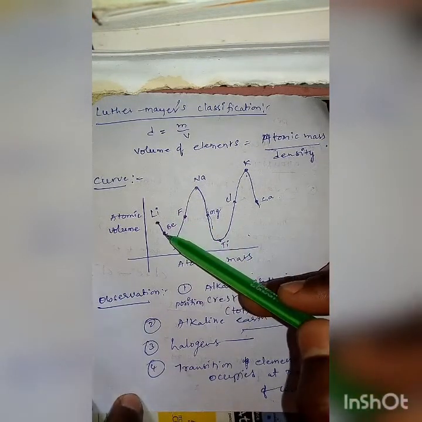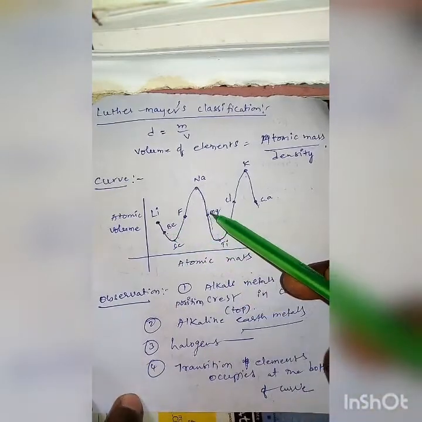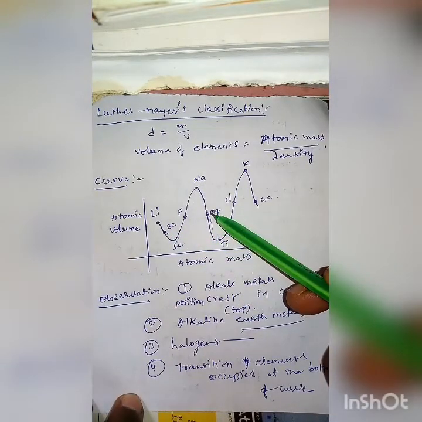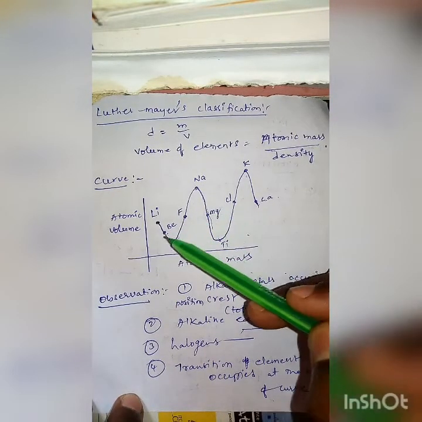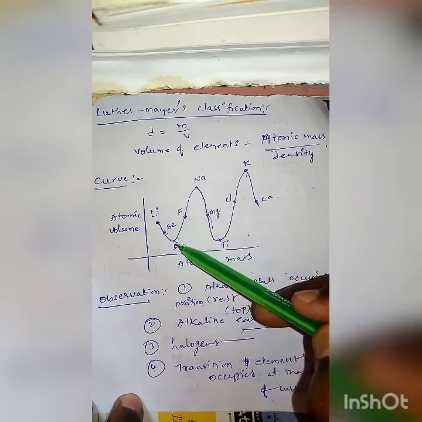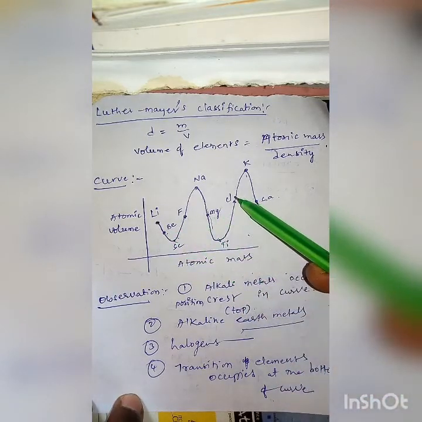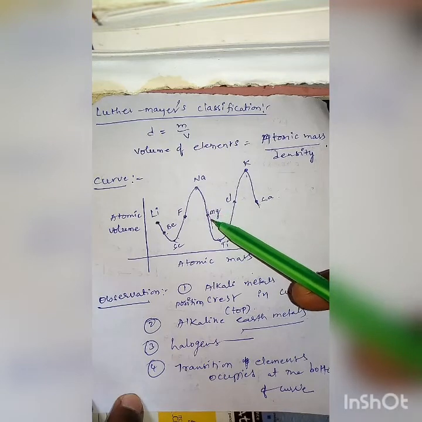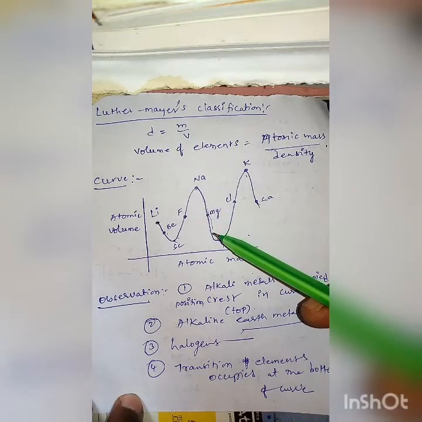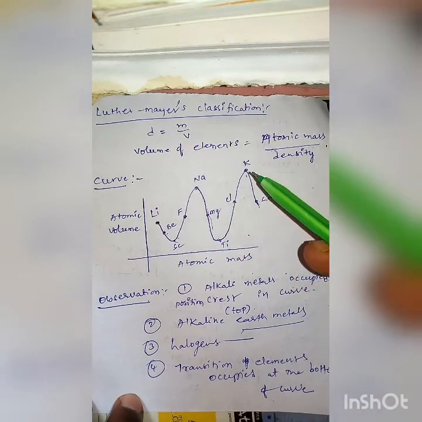Alkaline earth metals occupied the middle descending position.